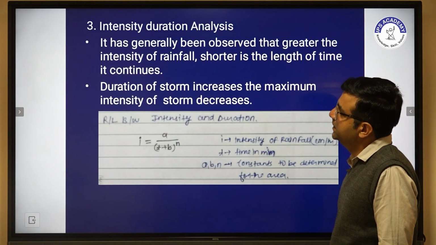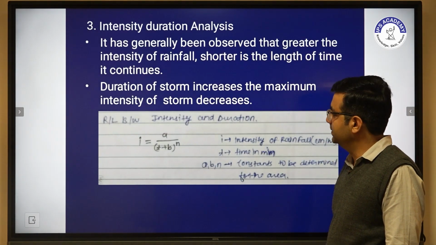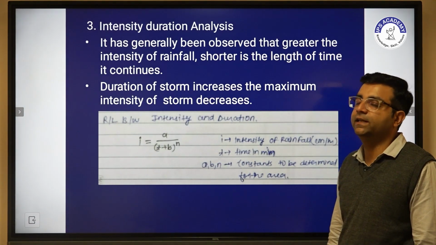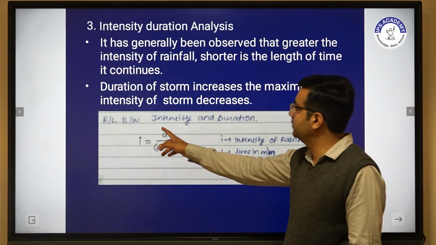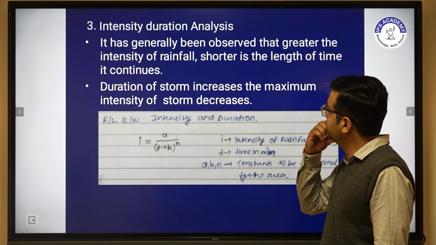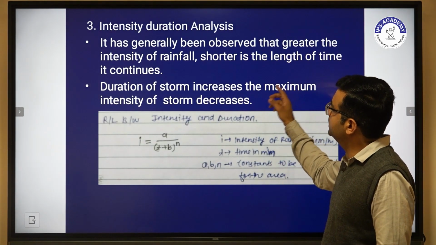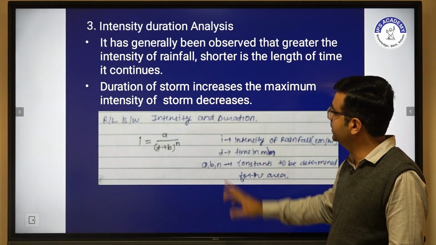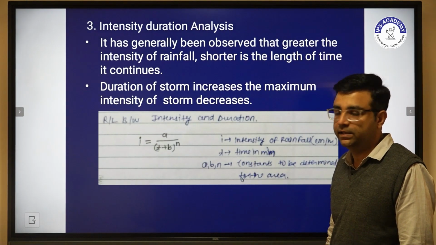Now the third one is what? It is intensity duration analysis. It has generally been observed that the greater the intensity, the shorter is the length of time it continues. This clearly shows that as the duration of the storm increases, the maximum intensity of the storm decreases.